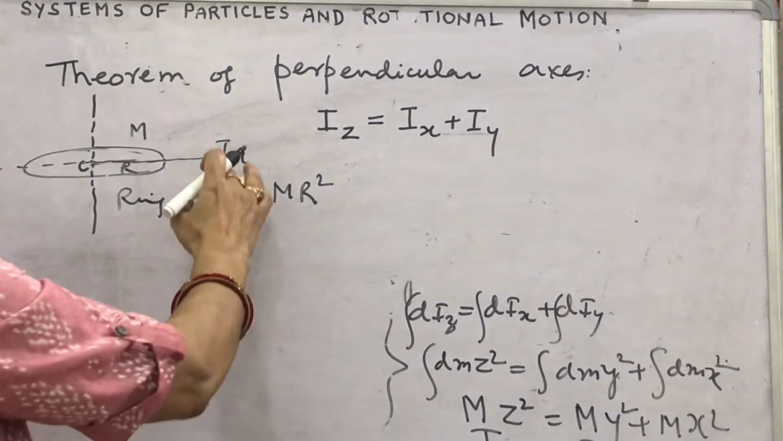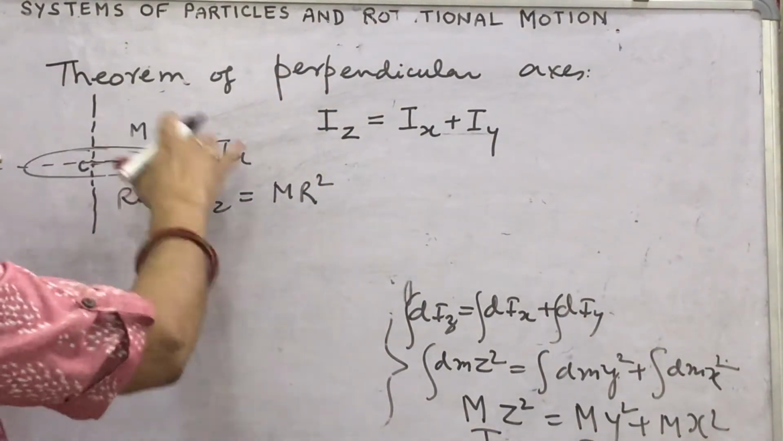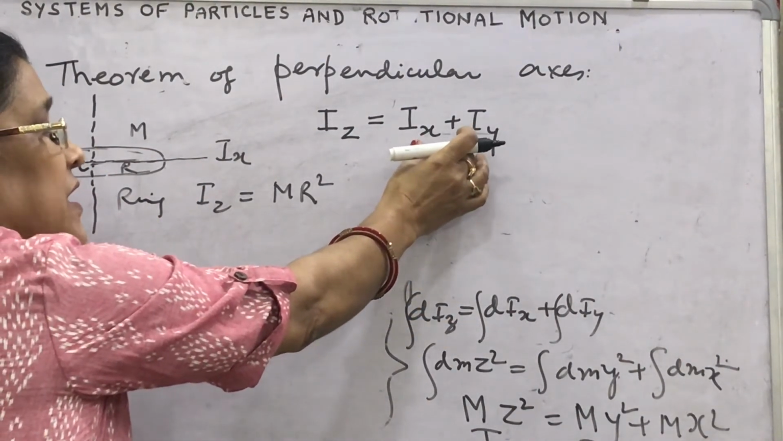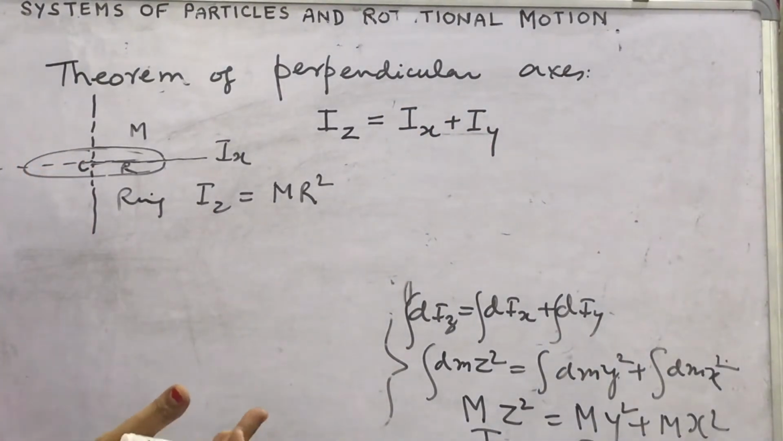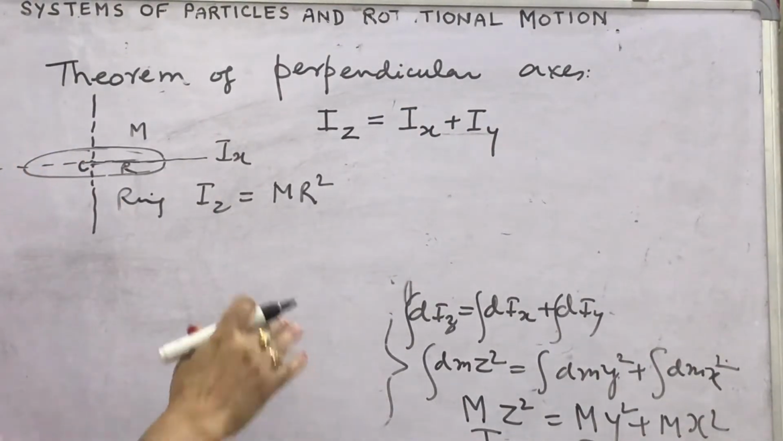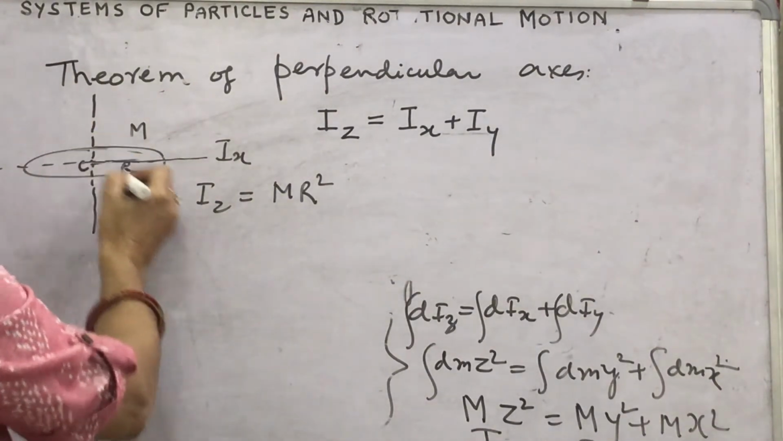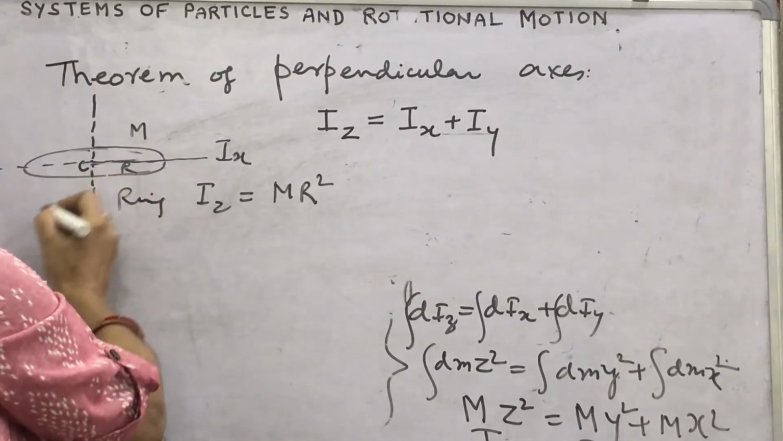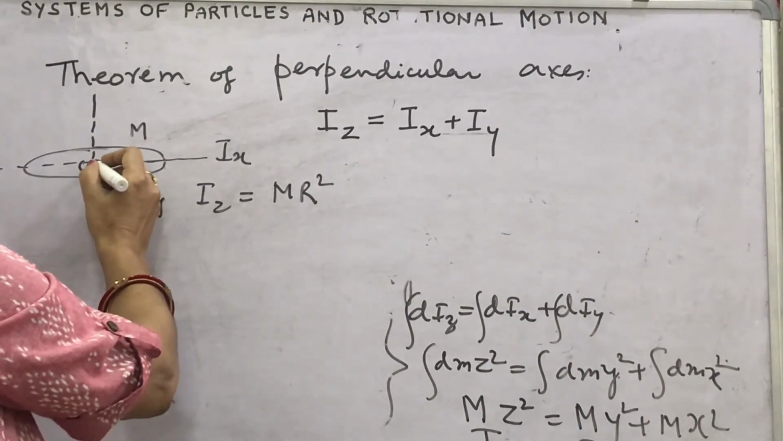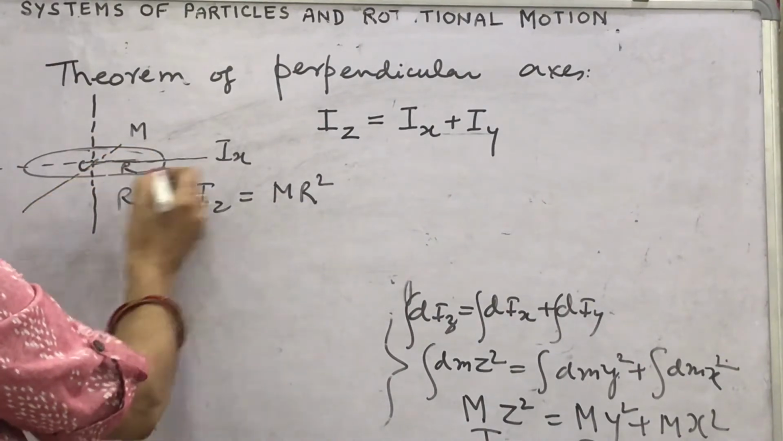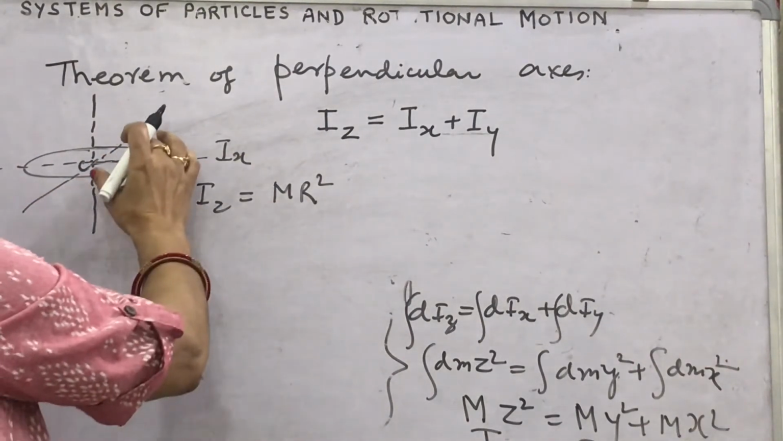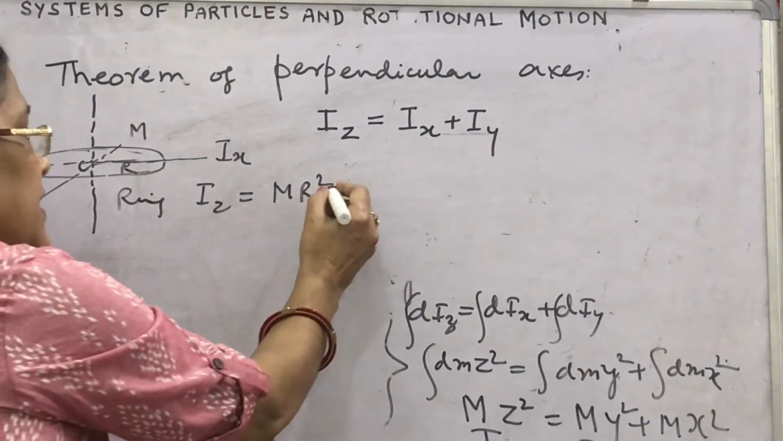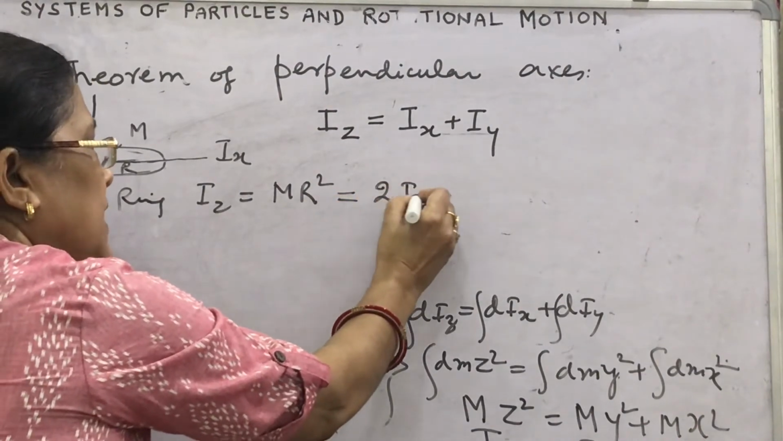You can say that Ix and Iy, due to the symmetry, will be the same. So you can write here Ix plus Iy as 2Ix. Why? Again I am telling that this ring has many diameters. If you consider two perpendicular axes passing through the plane, say the x and y axes, and both are diameters, then Ix and Iy will be the same. So you can write this as 2Ix.